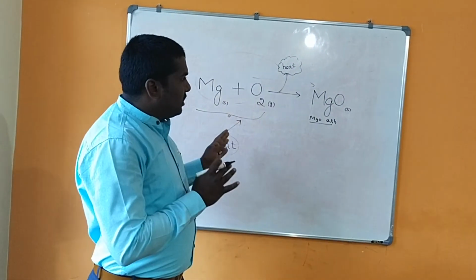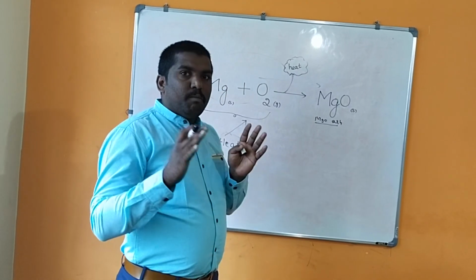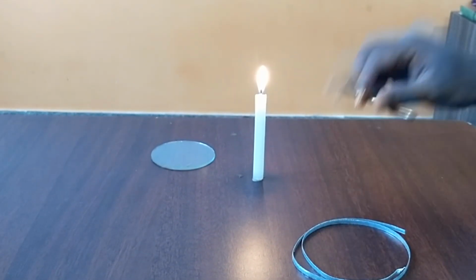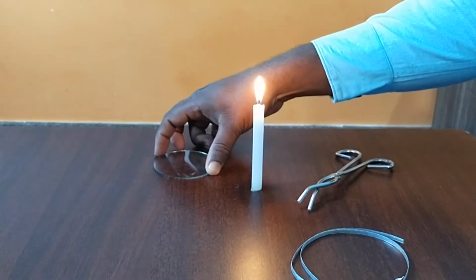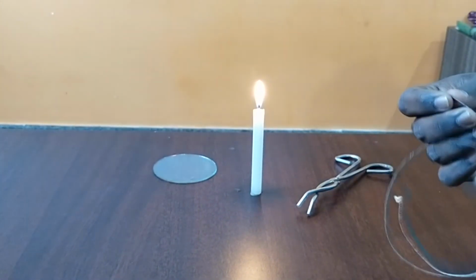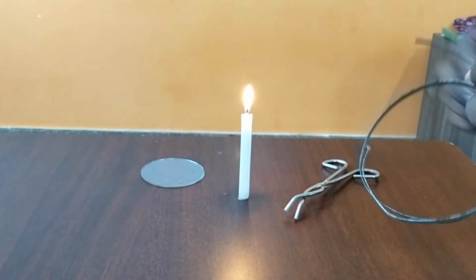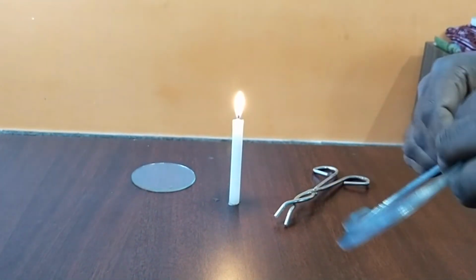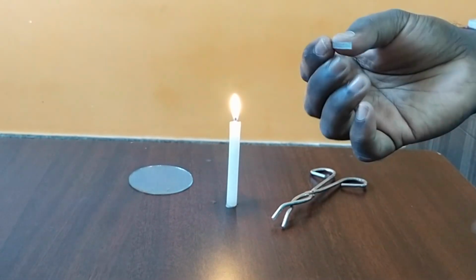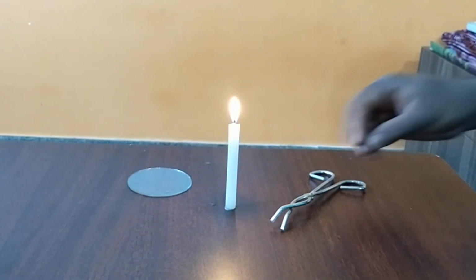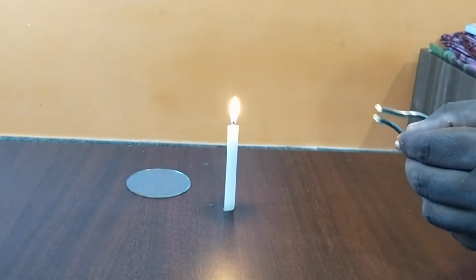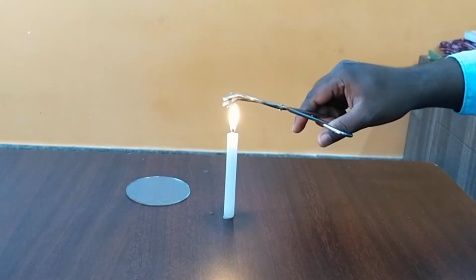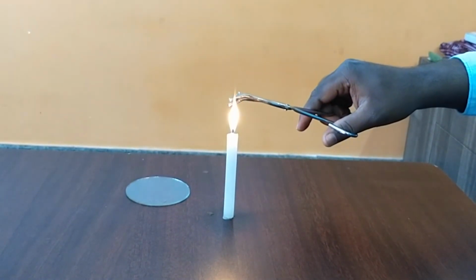Let us watch this video of burning of magnesium strip. It is a magnesium strip. It is a tongs. It is a glass plate. Magnesium strip or magnesium ribbon is so handy, you can break it by hand. We need a small amount of magnesium ribbon. Now I want to expose this magnesium ribbon to the flame. Let us see what happens.